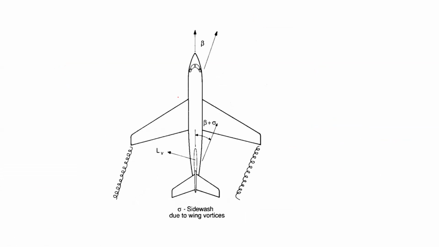Okay, same photograph, slightly different. Anyone wants to answer what is happening in this picture? Explain what is happening in this picture. Sir, due to side slip of the aircraft, the tips of the wings are producing vortex towards the horizontal tail of the aircraft, sir.